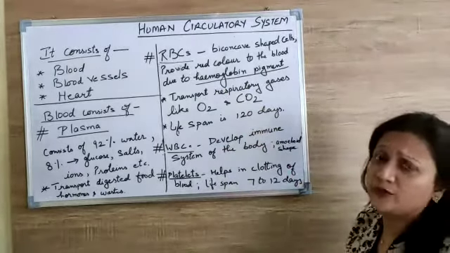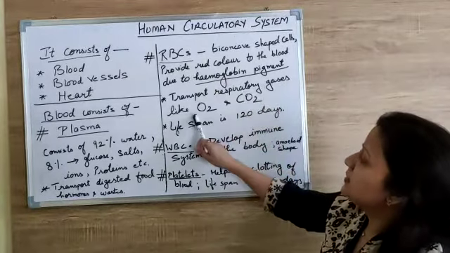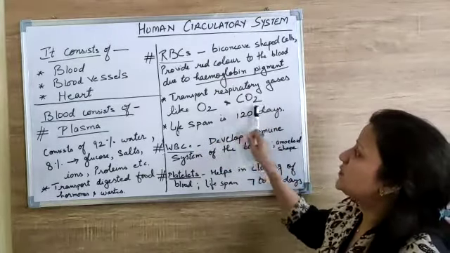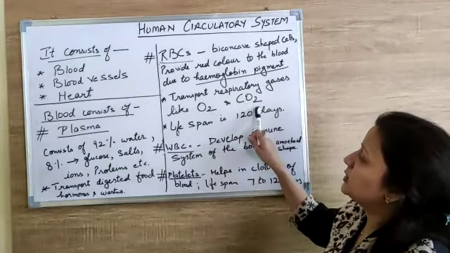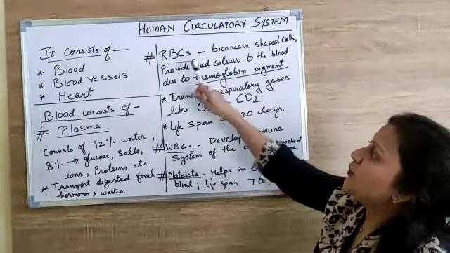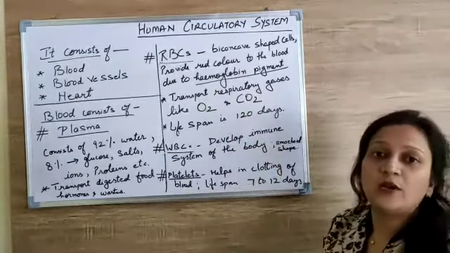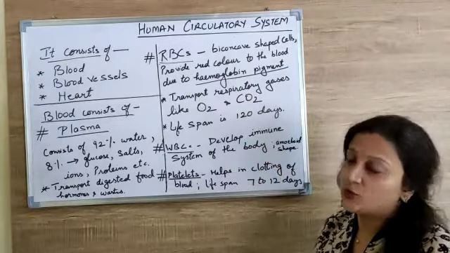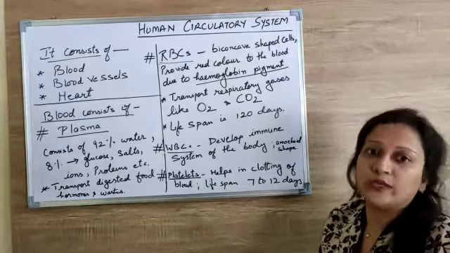Now come to the function of RBCs. RBCs transport all the respiratory gases. You know that there are mainly two respiratory gases, that is oxygen and carbon dioxide. So transportation of respiratory gases is done by hemoglobin, or you can say RBCs. And the lifespan of RBCs is only 120 days. So after every 120 days, our RBCs keep on renewing.